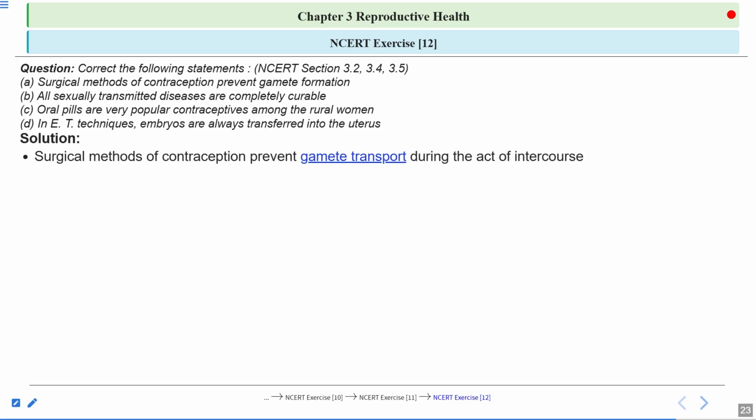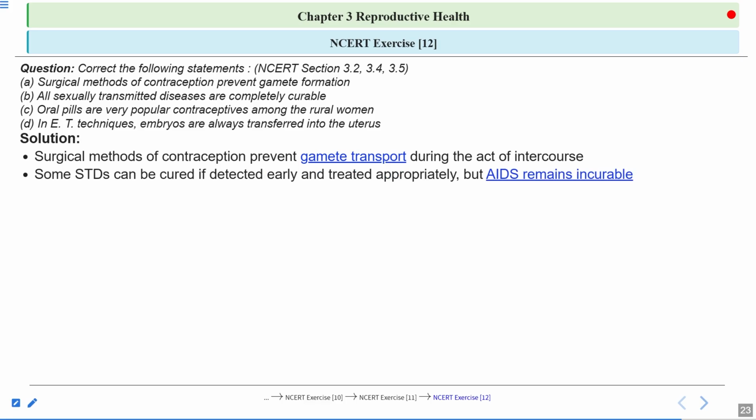Now, statement A, surgical method of contraception prevent gamete formation. This statement is not correct because surgical methods, which are permanent methods, also known as terminal methods or sterilization, are contraceptive methods to prevent gamete transport. In surgical methods, the vas deferens in the males and the fallopian tubes in the females are cut and tied. So this blocks the gamete transport during the act of intercourse.